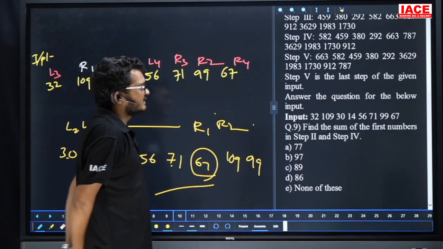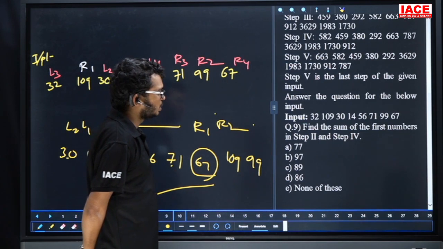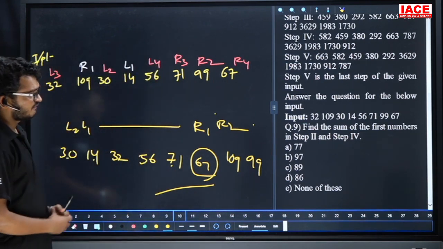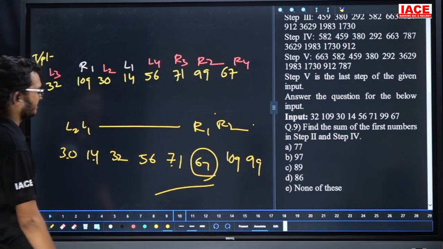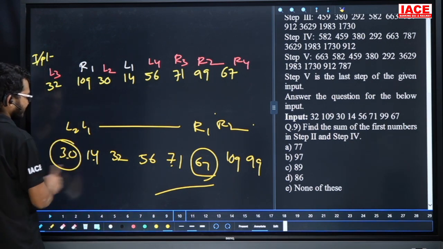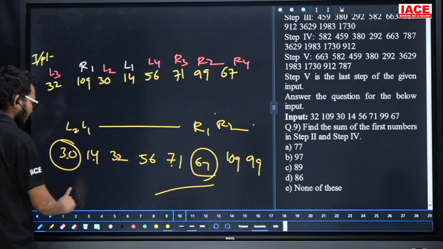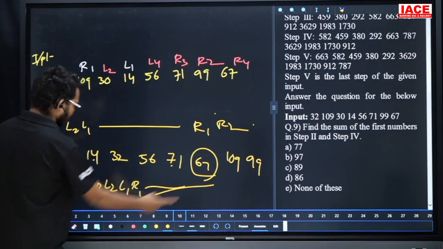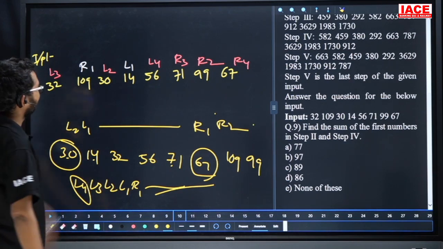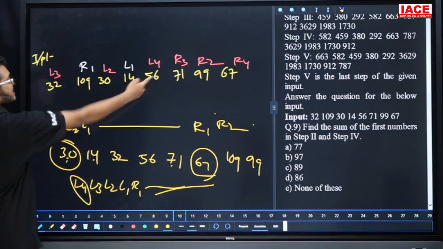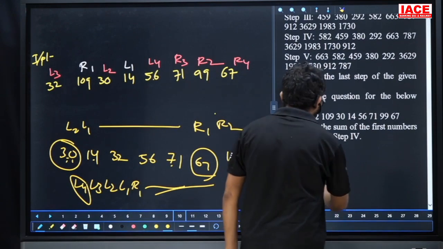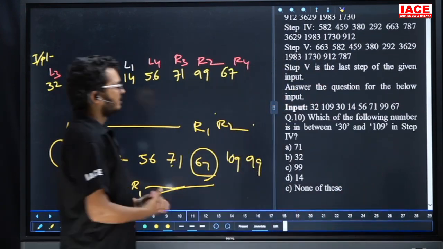Question number 9. Find the sum of the first numbers in step number 2 and step number 4. Step number 2, first number is what? 30. Now step number 4 is what? L4, L3, L2, L1, R1, R2 and so on. Now L4 is what? Check it. L4 is 56. Now 30 plus 56. The answer is what? 86. Yes. So question number 9, the answer is what? Option D.